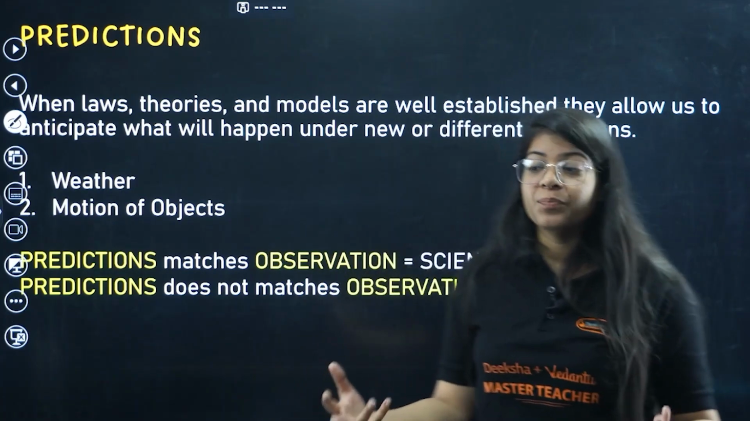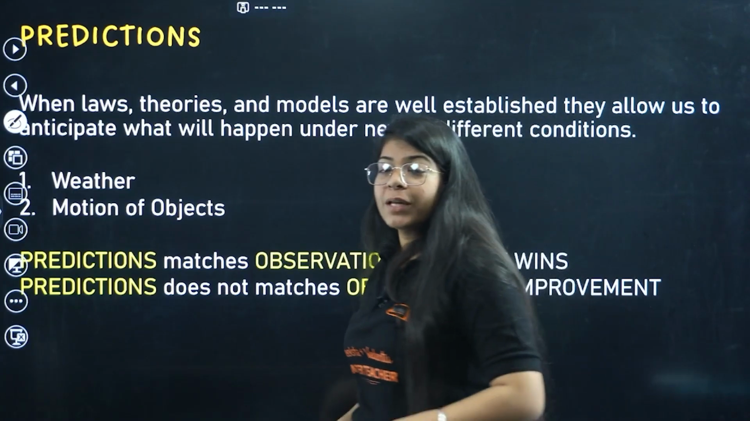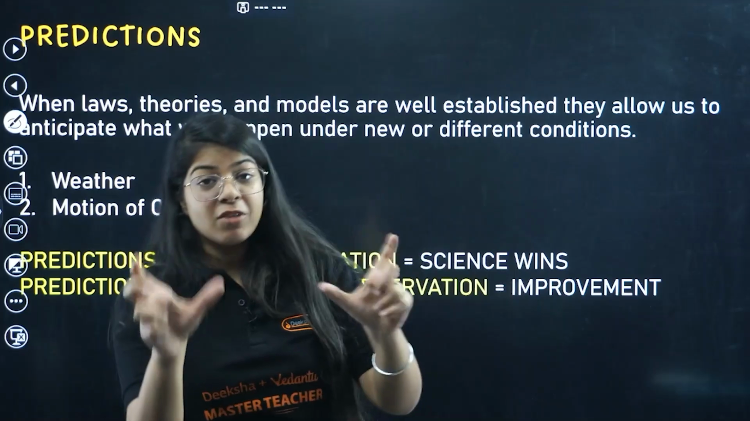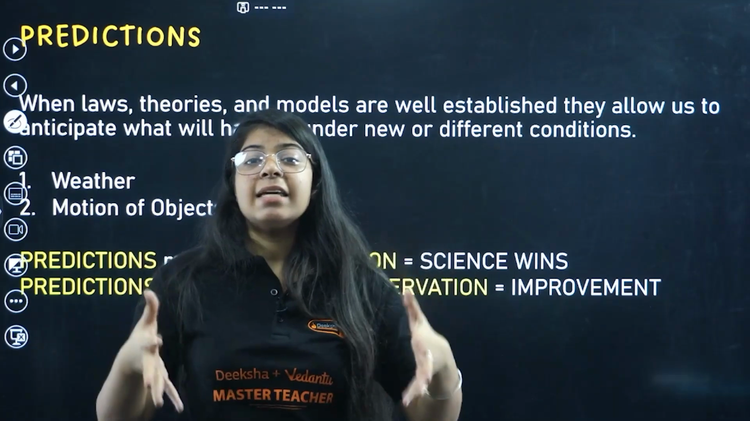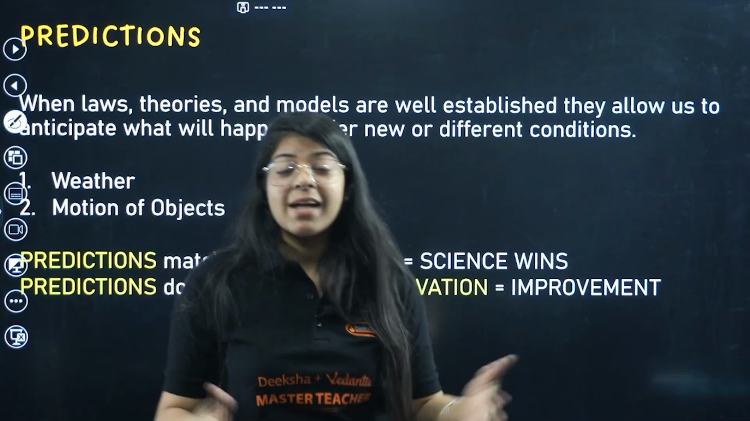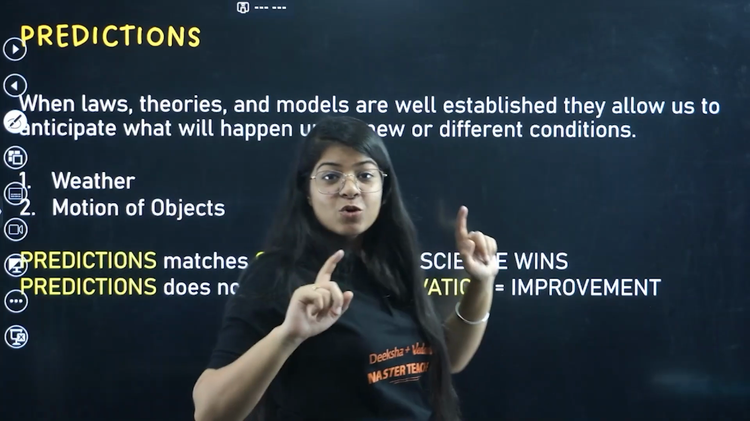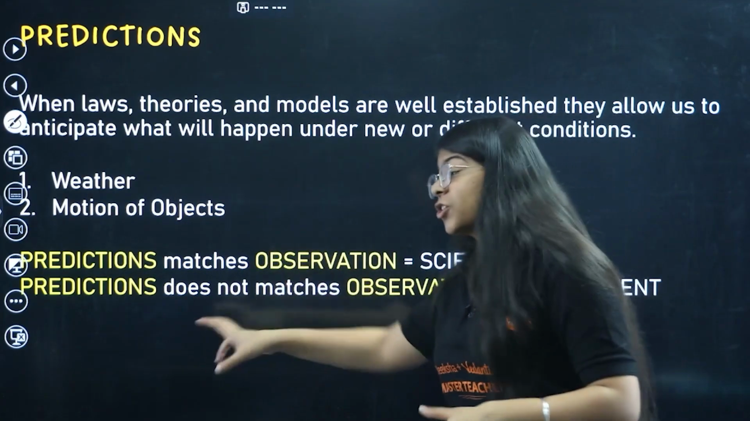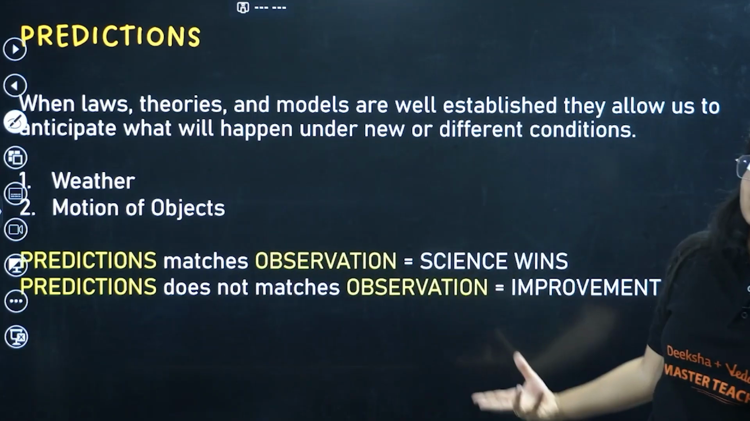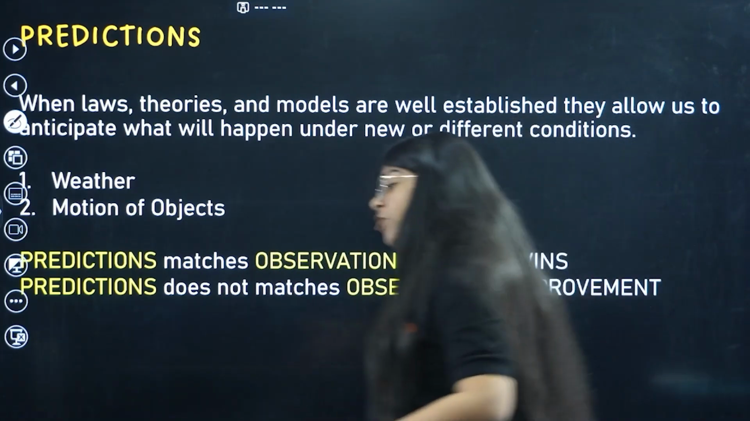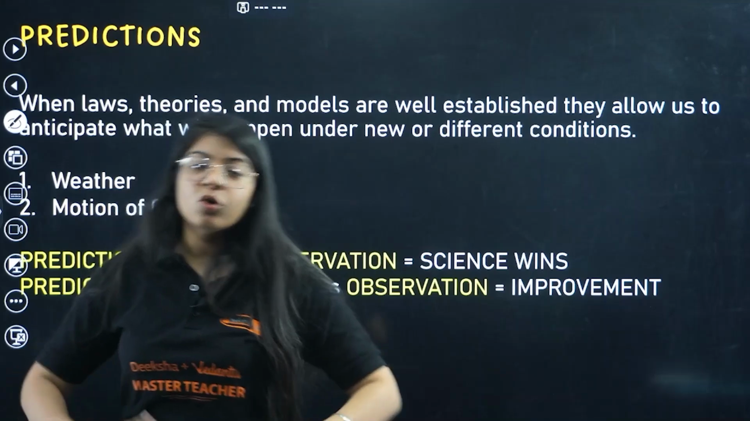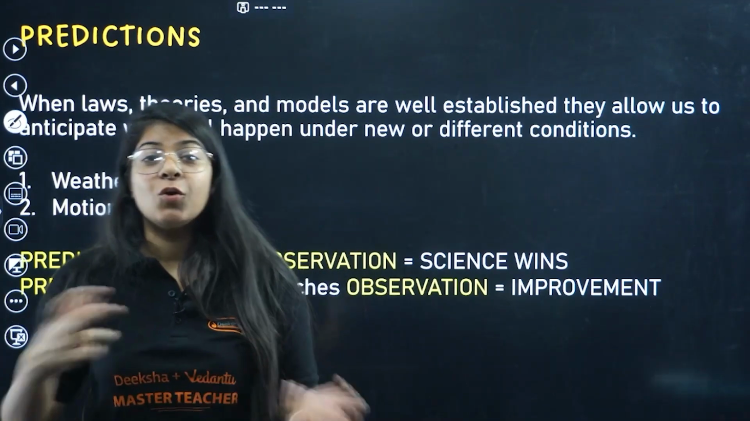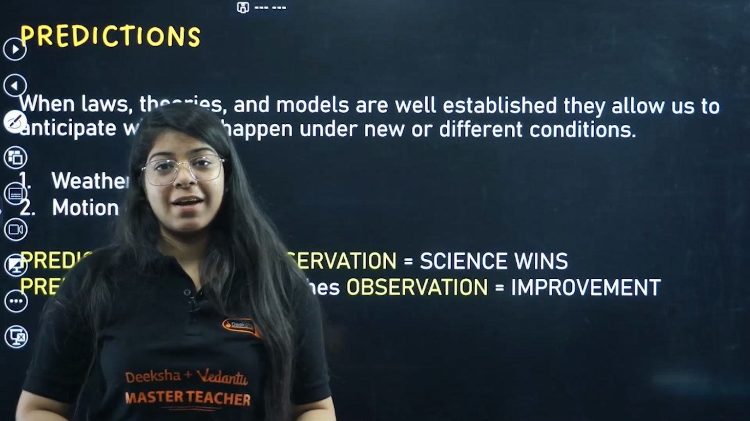Motion of objects. Again, I told you, leave home in your car and you can predict that this is my time, this is my velocity, and this is the distance I can cover in this much time. That is what we use in motion, right? We read in the motion chapter that all these things happen, right? So, if a prediction matches your observation, science wins. But if a prediction does not match your observation, we improve the phenomena of science, we improve our knowledge, and we go again and we do the experiments again, right?